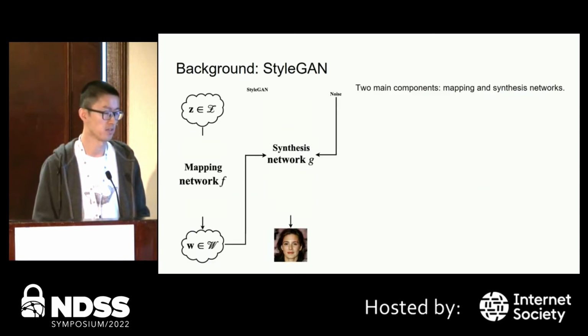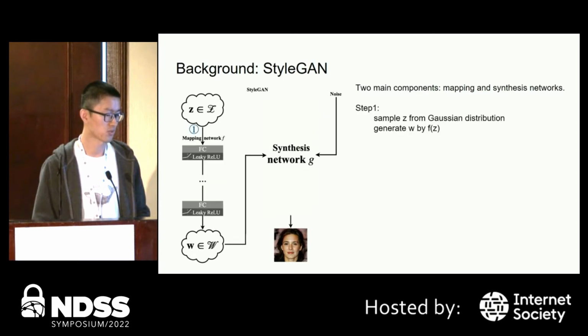Because our method is mainly based on StyleGAN, let's first introduce StyleGAN. StyleGAN can generate high-resolution images from random noises called the Z latent vectors. Its two main components are the mapping network F and the synthesis network G. The network F consists of several fully connected layers with leaky ReLU activation function. It transforms the original Gaussian latent Z space to an intermediate W space. In step 1, we sample Z from Gaussian distribution and apply F on Z to get W.